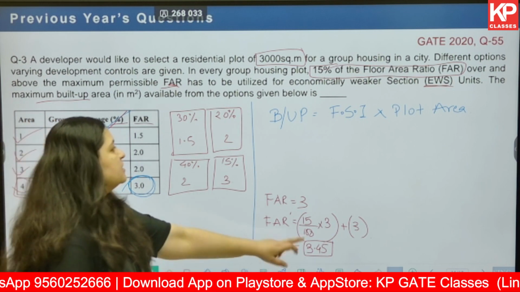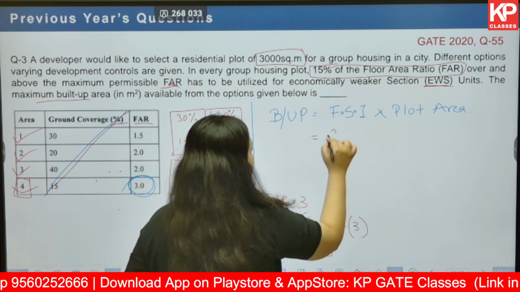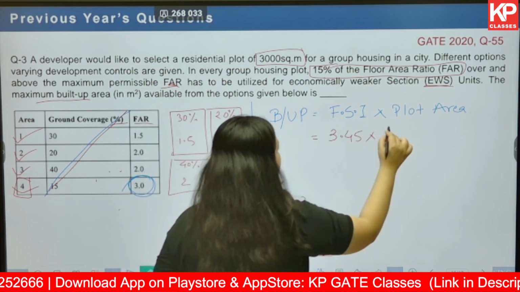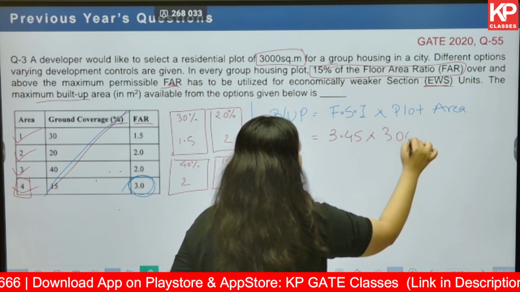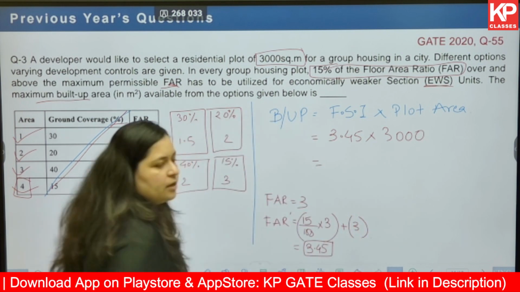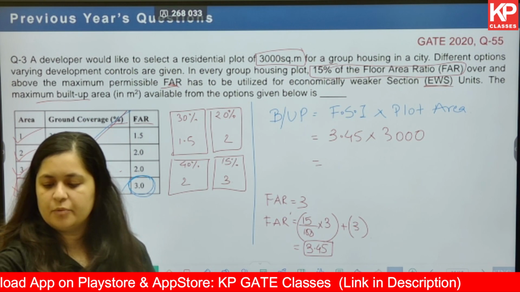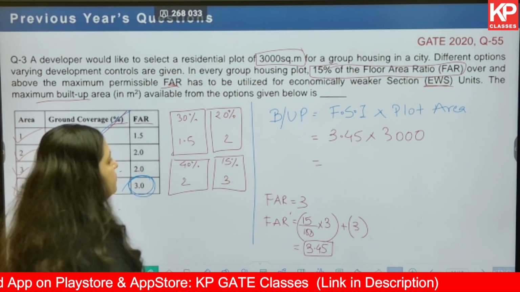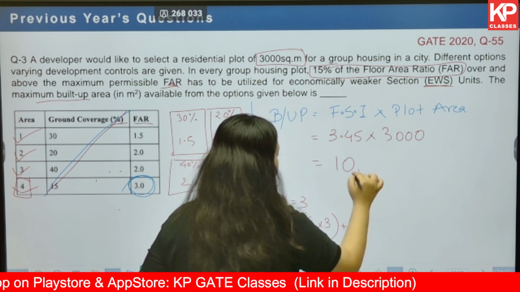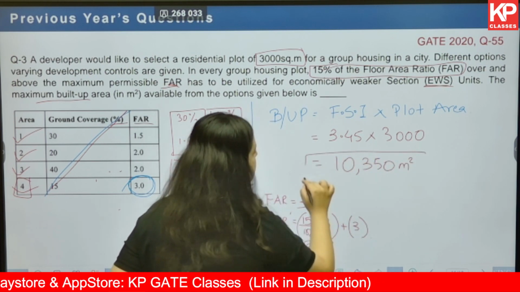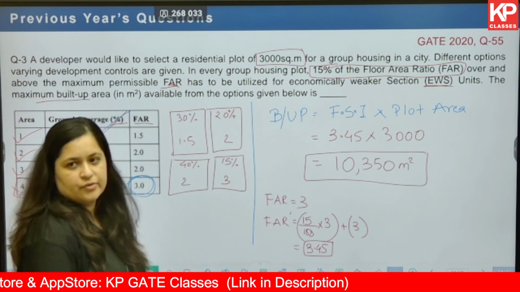So this gives me 3.45 as the revised FAR. Now I use this for calculating the built up area. That is 3.45 multiplied by 3000. What does this give me? 3000 multiplied by 3.45 is 10350. This is my answer for this question.